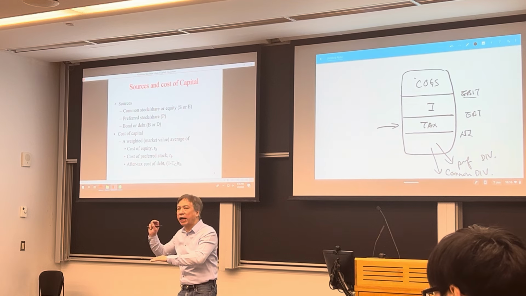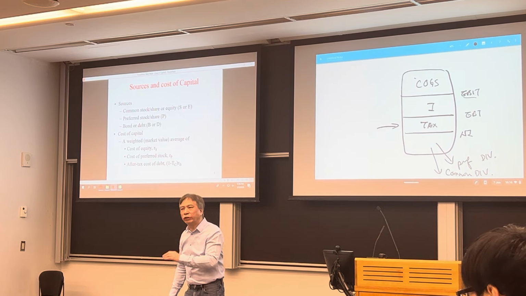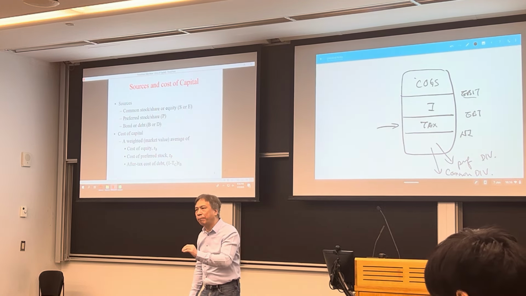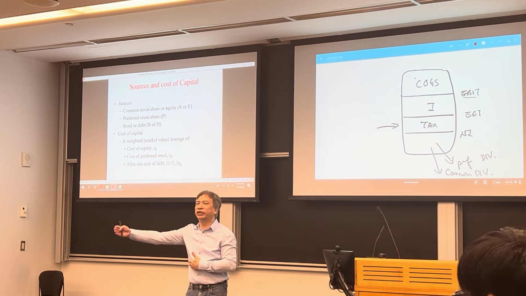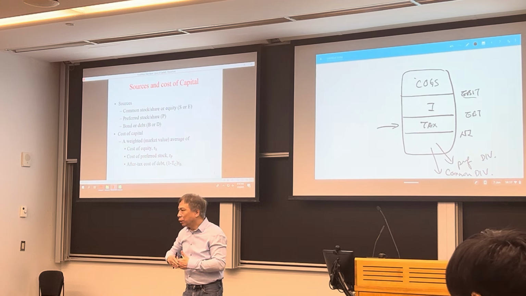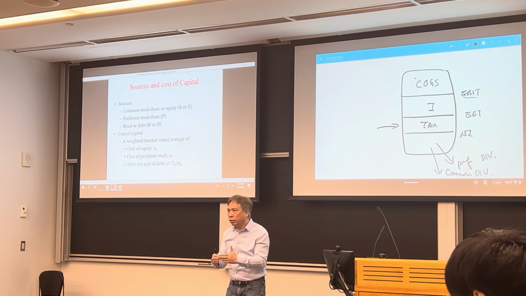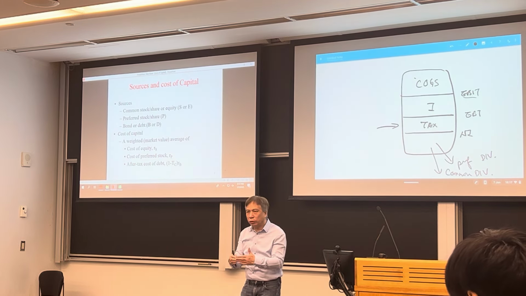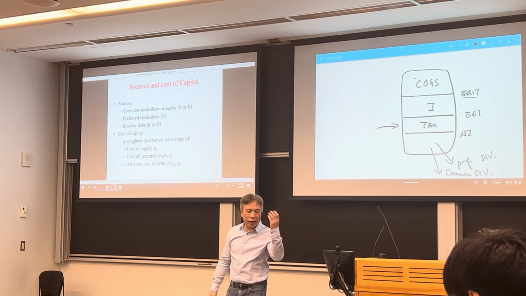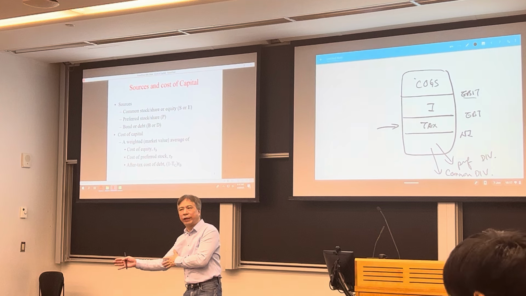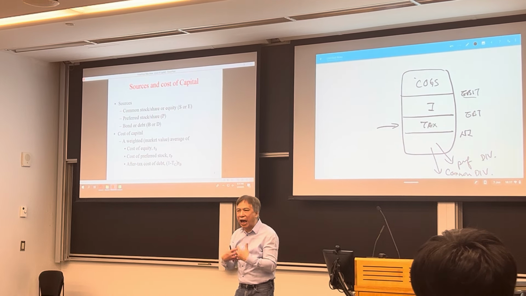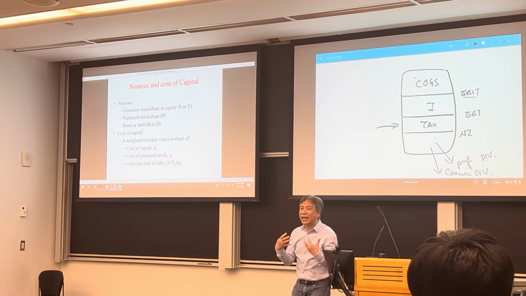Let's assume the tax rate is 20%. That means it reduces your tax liability by $20. Or you can think of it as the government giving you a tax refund of $20. So the actual cost to you of the donation is only $80. You donate $100, you get $20 in refund from the government, from the CRA. So the after-tax cost is only $80.